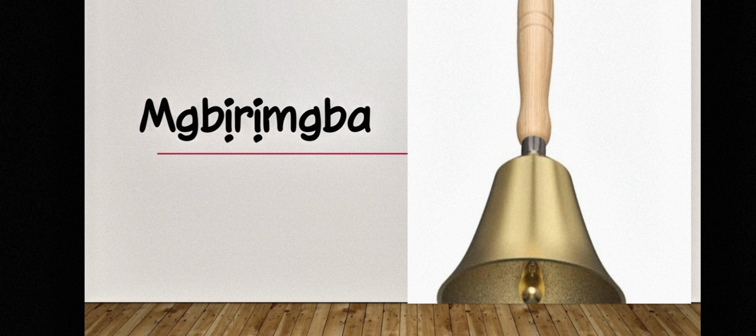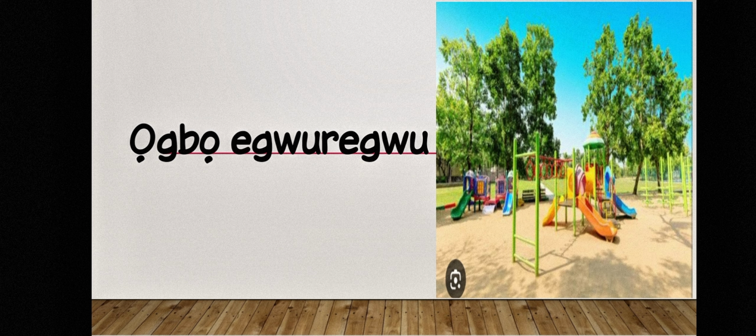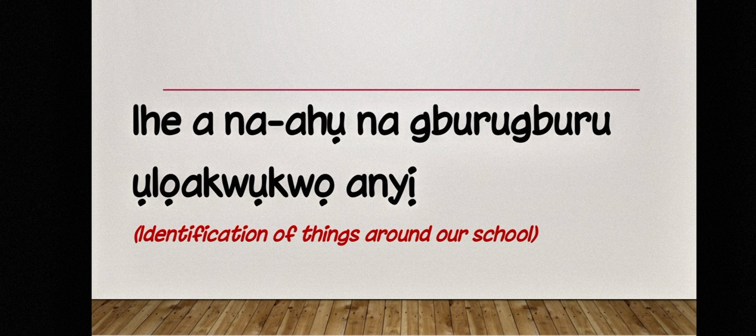Now the next one is a bell. Bell in Igbo is called mgbịrịgba. Daalụ. Na nke ọzọ bụ a playground. Playground in Igbo is called ọgba egwuregwu. So ọgba egwuregwu in Igbo is a playground. Things around our school. Ihe a na-ahụ na gburugburu ụlọ akwụkwọ anyị. Na nke ọzọ bụ a student.